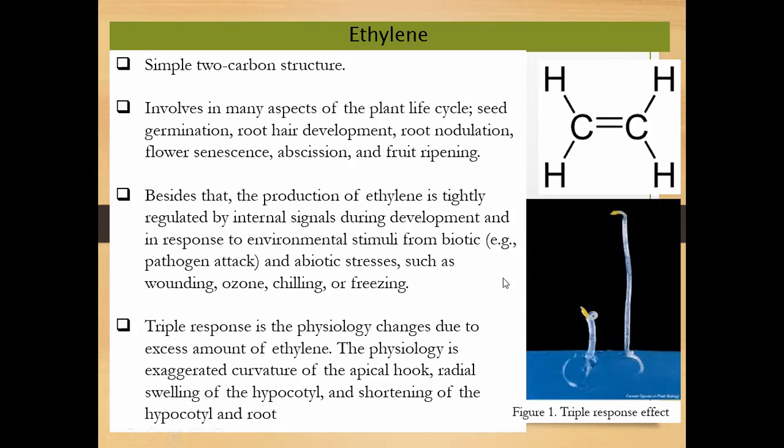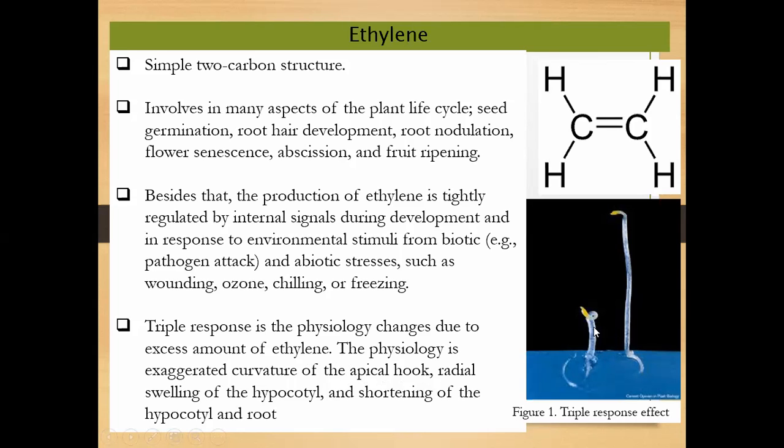So the easiest method to check whether the fruits or vegetables produce a lot of ethylene or not is one of the symptoms they call the triple response. The triple response means that the fruit and vegetable release more ethylene. How do they check?